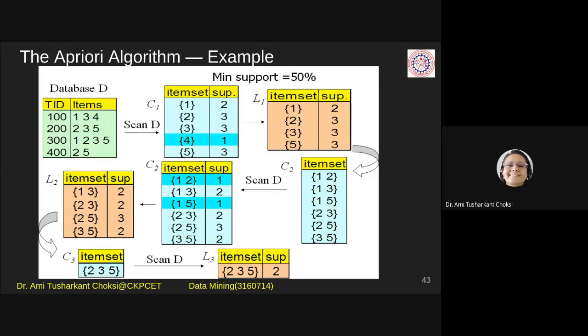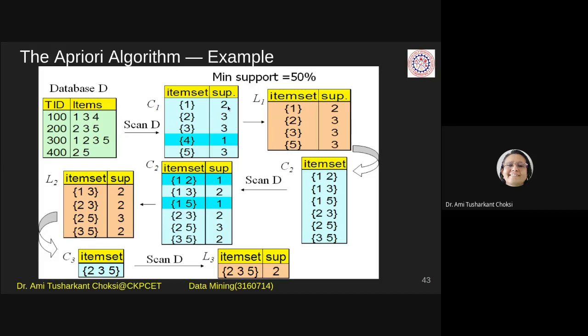Now, what we have to do is scan this database. Then we will generate the candidate set. From all these items, the 1 item set candidates are 1, 2, 3, 4, and 5. For all these items, we will calculate the support count.